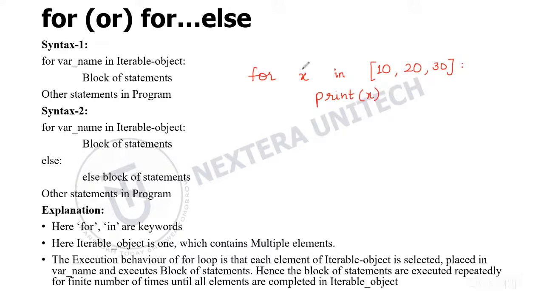First X will refer to 10 in the iterable object, and print X means it will print 10. Then X will refer to 20, so it will print 20, and then 30. This way you can use a for loop to print each element in the list. Here the loop will run 3 times, right? We've printed 3 elements, so the loop will run 3 times.